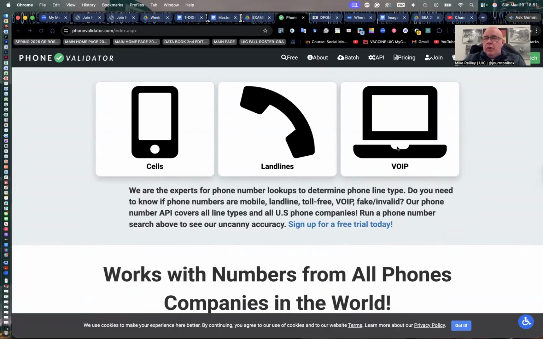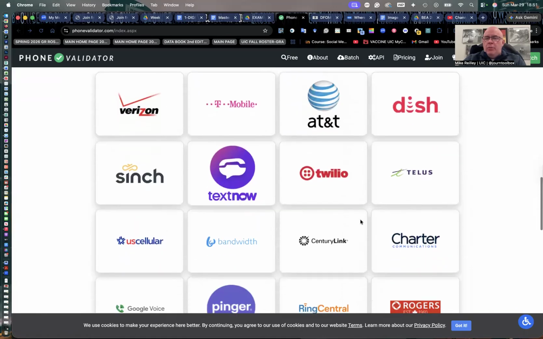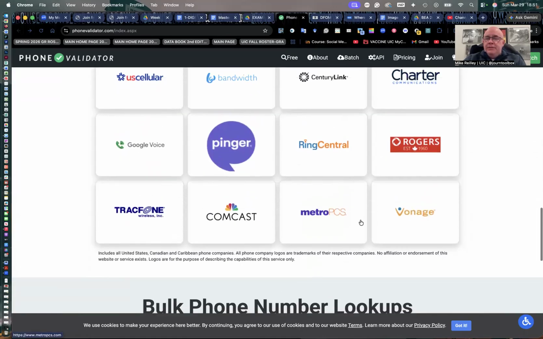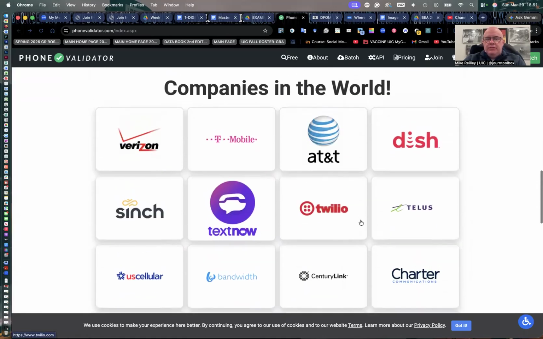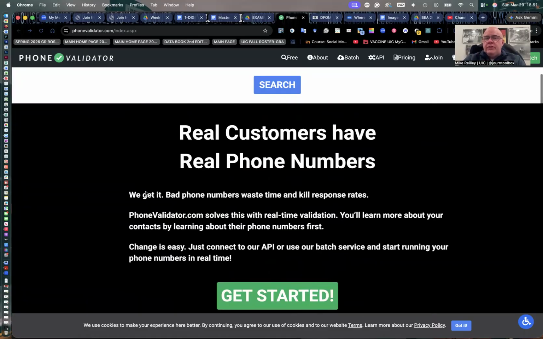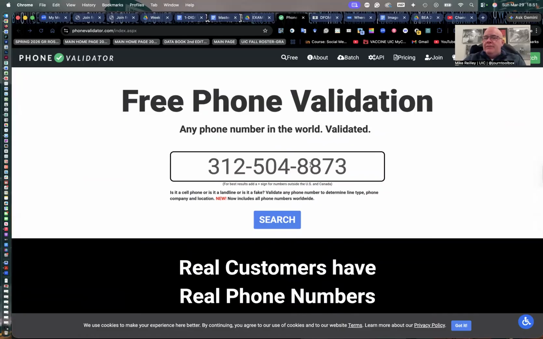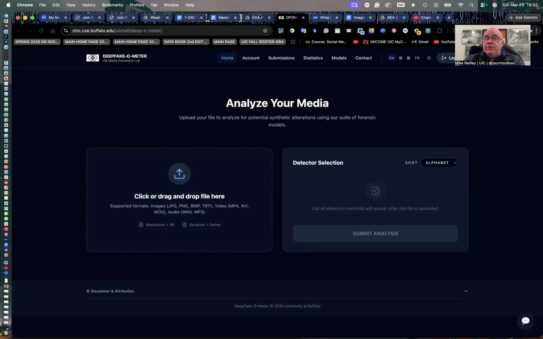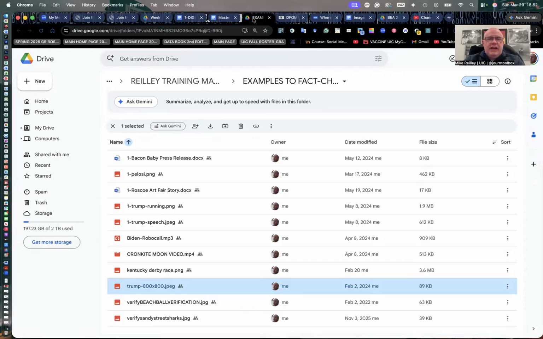And these are the robocalls. If it shows up as a VoIP, you're talking about a robocall number. And these are all the databases it runs it through. And this number belongs to Verizon. It confirmed it. So I'm going to give you some phone numbers on your exercise to run through and be able to tell me if they're robocall numbers or if they are real cellular or landline numbers. So that'll be part of your take-home exercise.